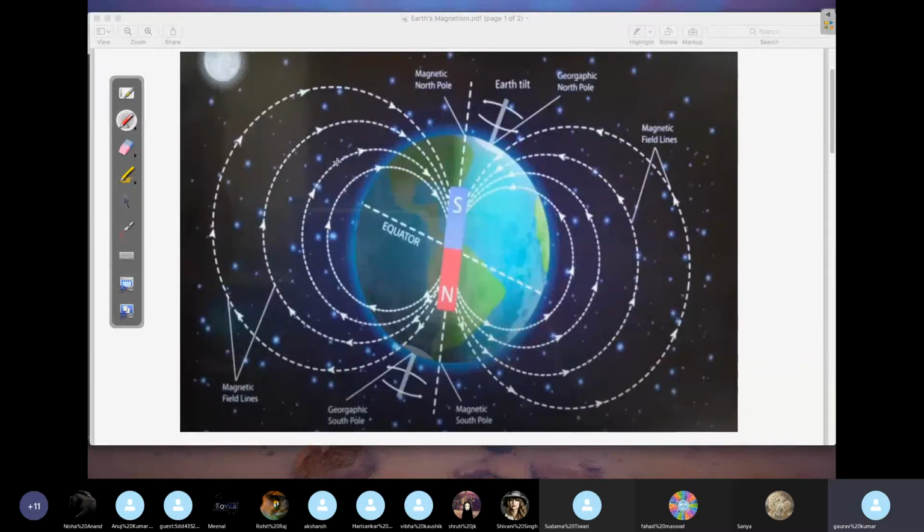If you take any point, at this point you can always draw a line that passes through the center. This line is called the vertical line. It will hit the Earth surface somewhere here. At this point you can draw a tangent, and then parallel to this you can draw a line from here. So you get two lines, and you will always get a plane. This plane will also contain the magnetic axis. This plane is called the magnetic meridian.